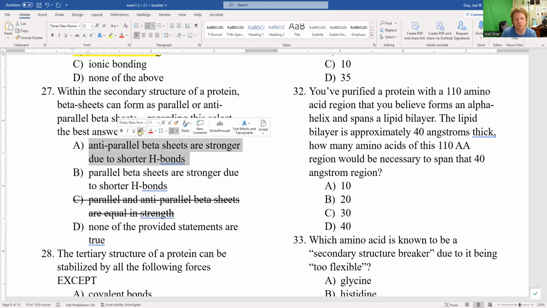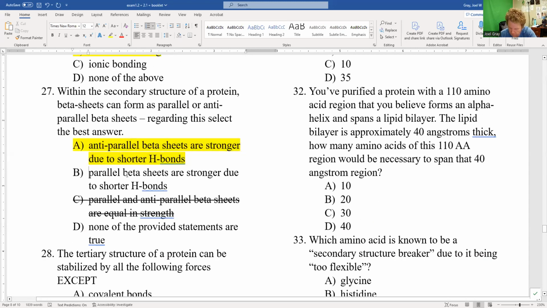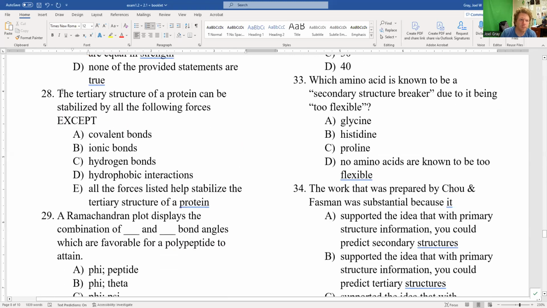Anti-parallel beta sheets are stronger, because they have shorter hydrogen bonds, because the groups are more directly across from one another, so the hydrogen bonds aren't staggered like this. The hydrogen bonds between my fists instead are like this in an anti-parallel beta sheet. So the correct answer for number 27, and again, I'm checking my key here, is A.